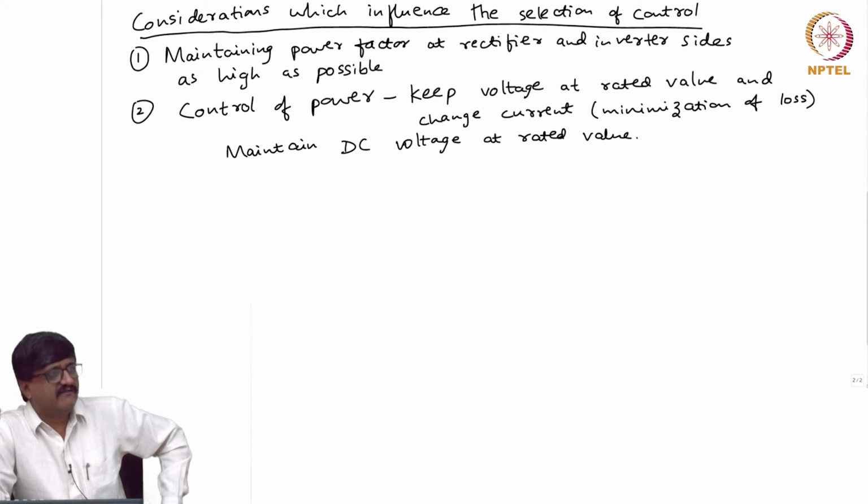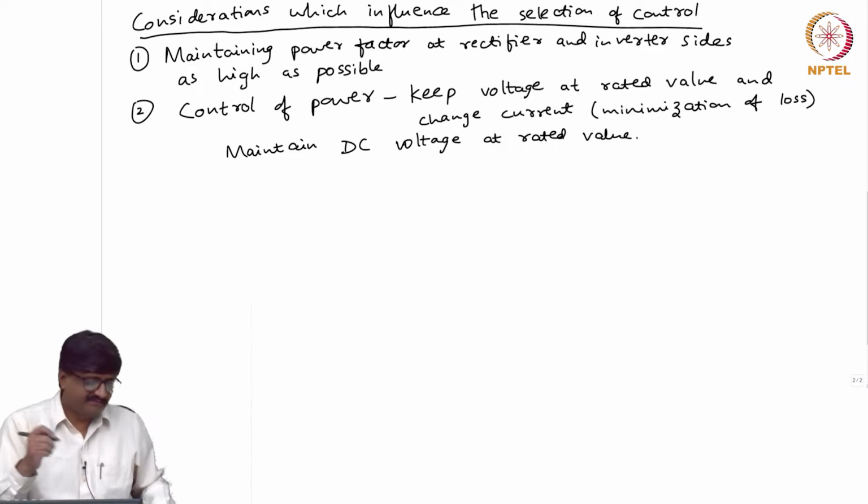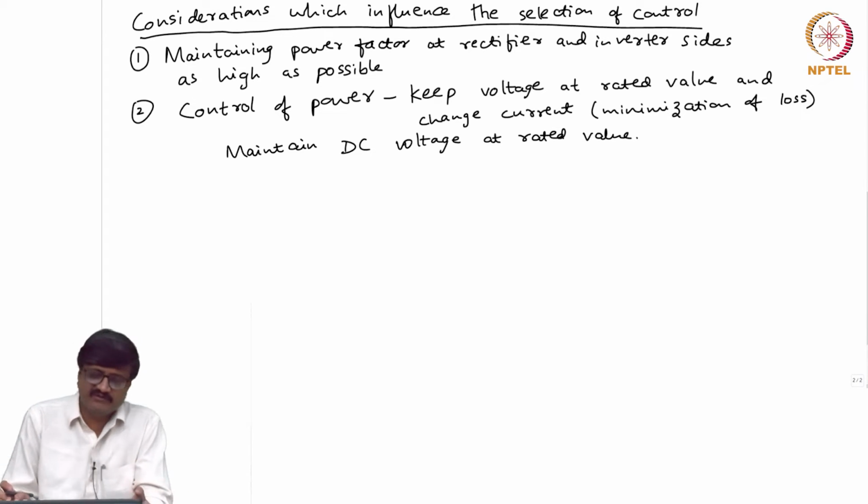So, there is a daily curve, and there is also a weekly curve. Weekdays the curve is different, weekend the daily curve is different, and there is a seasonal curve. Summer it is different, winter it is different. So, the load is not constant, due to which the system conditions are different, and due to which the voltage at the AC system bus itself can change slightly. Okay. So, in spite of all these changes, we want to maintain the DC voltage at the rated value.